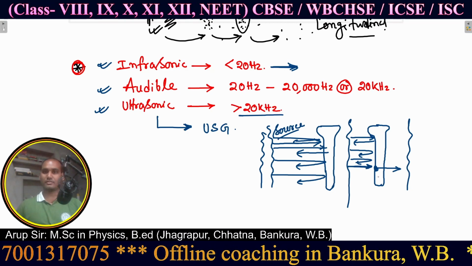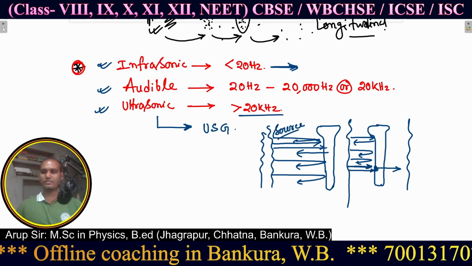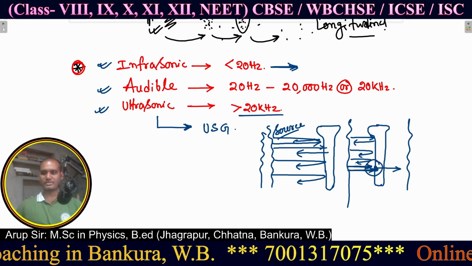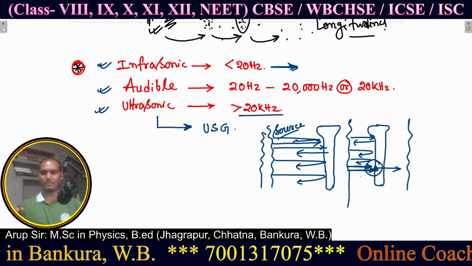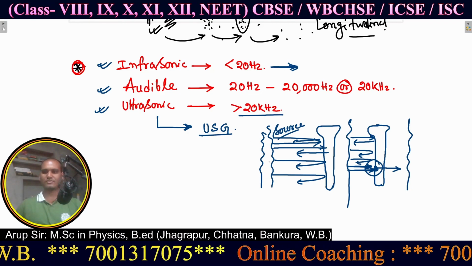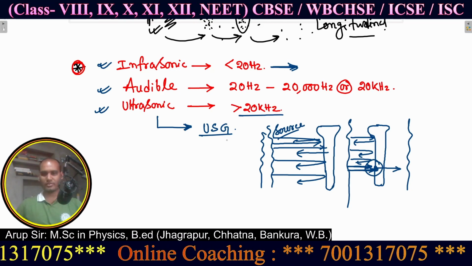This is how one can easily detect that there is some failure or fault in that particular region.